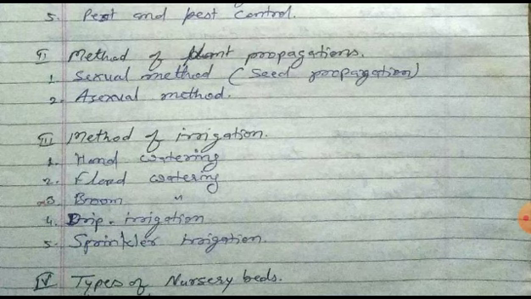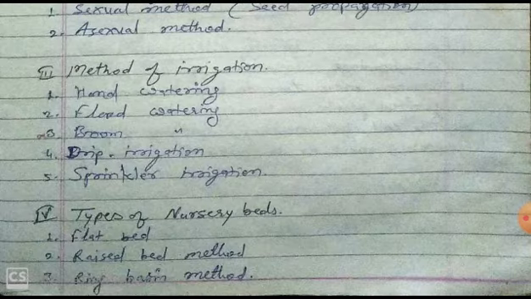First, hand watering. Second, flood watering. Third, bloom watering. Fourth, drip irrigation. And fifth, sprinkler irrigation. And the fourth, types of nursery bed. The nursery bed is mainly of three types: flat bed, raised bed method, and ring basin method.